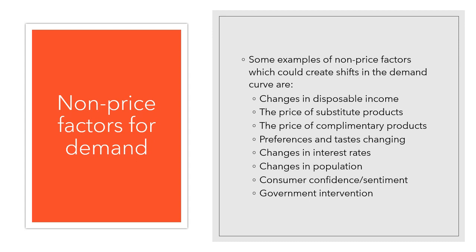The price of substitute products is an important one. Substitute products are any two products, or any multitude of products, that are directly interchangeable with each other or seen as substitutes. Sometimes we talk about this with things like Coke and Pepsi, even though there is some brand loyalty that people have for them. It's a pretty easy example to use. So for example, if the price of Coke goes up, there is going to be a favorable shift in demand for Pepsi as people start demanding more Pepsi at any given price because Coke is suddenly more expensive.